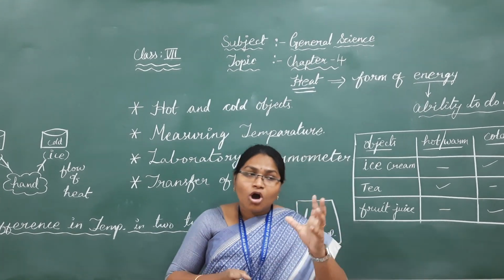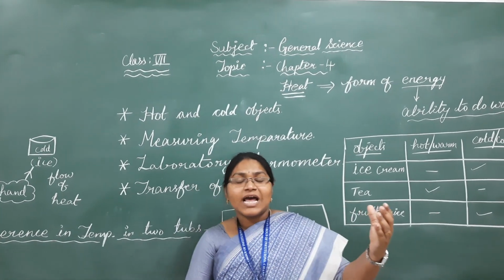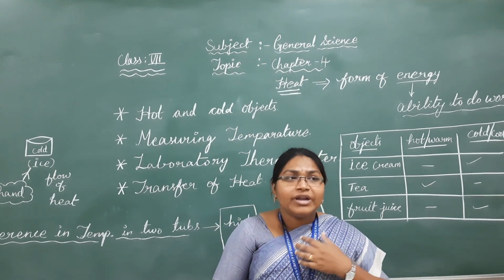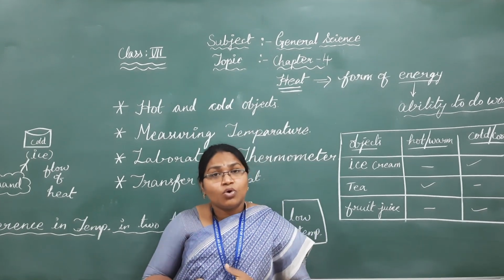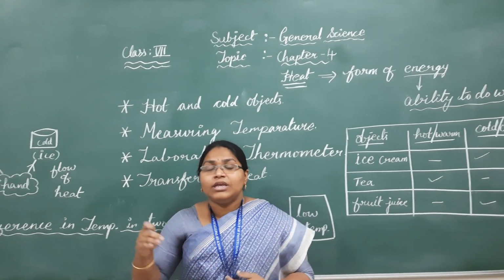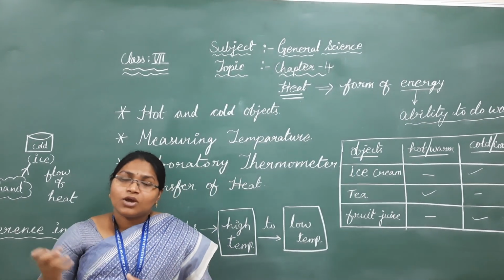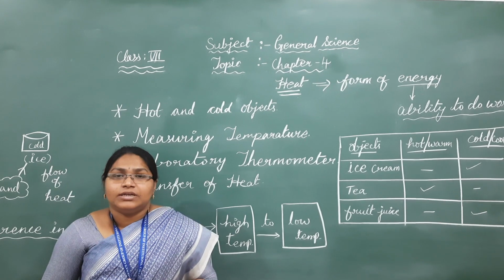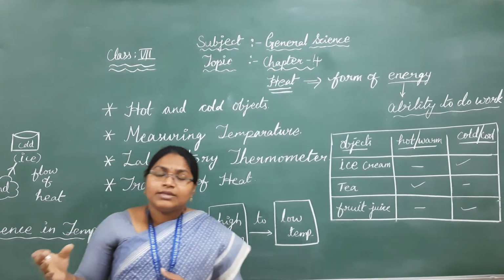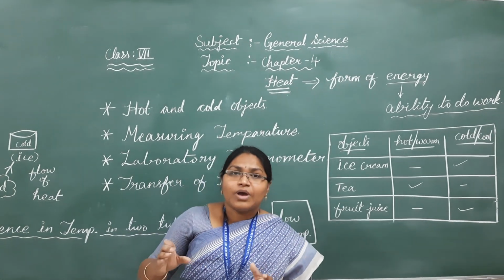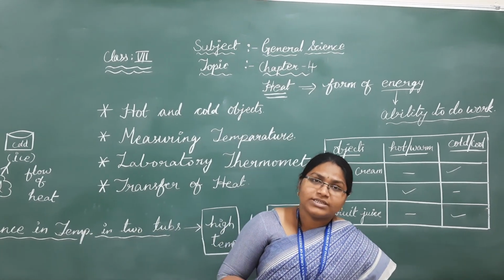Compared to the hot object, our body has less heat. That's why the heat is transferred from the hot object to our body. Our body absorbs heat. Whereas in the second condition, the cold condition, compared to our body, the cold object has a lower temperature. That's why the cold object absorbs our heat, and heat is transferred from our body to the cold object. So these are the two conditions you have to learn from this first topic, hot and cold objects. Okay children, thank you.